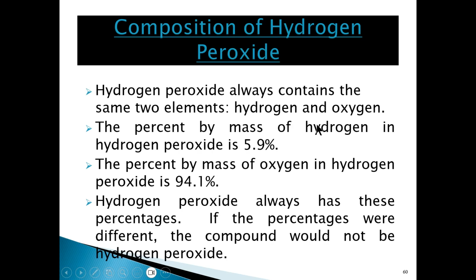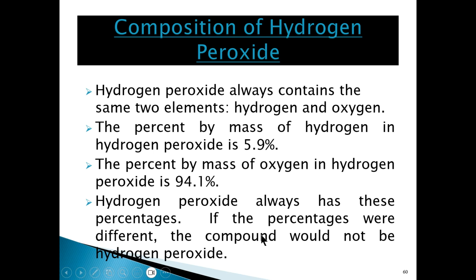Now, here we have another example, another compound which contains hydrogen and oxygen, but this time it's hydrogen peroxide. As it's stated here, hydrogen peroxide always contains the same two elements, hydrogen and oxygen. The percentage of hydrogen in hydrogen peroxide is 5.9%, and the percentage of oxygen is 94.1%.